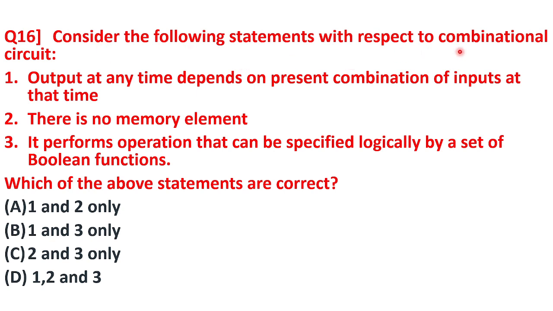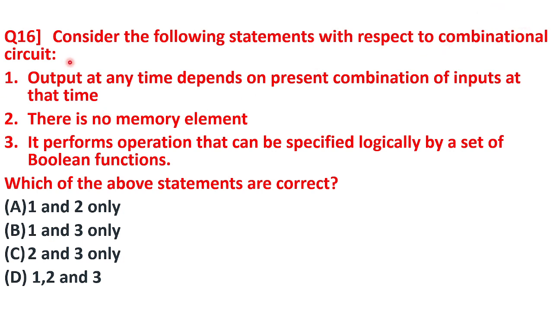Consider the following statement with respect to combinational circuit. Output at any time depends on present combination of inputs at that time. This is absolutely correct because in the combinational circuit like AND, OR, NOT, NAND, NOR, XOR, XNOR, all these are combinational circuits and their output depends only on the present combination of input at that time only. There is no memory element. Memory elements are used in sequential circuit like flip-flop, counters and all. In the combinational circuit, there is no memory element. So this is correct.